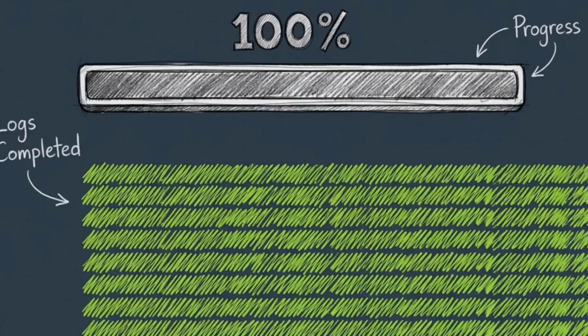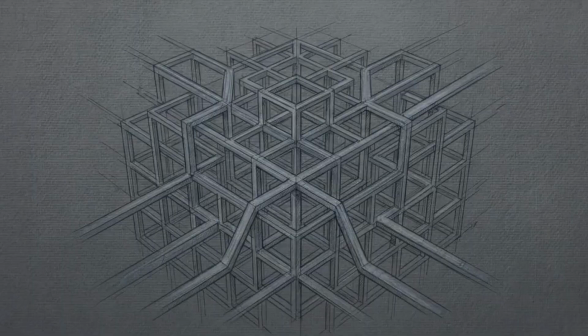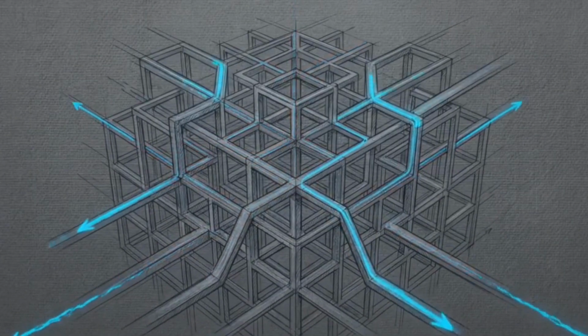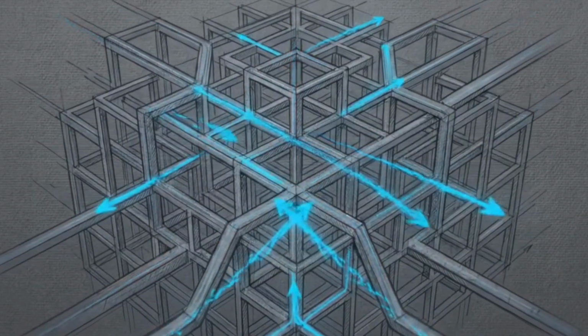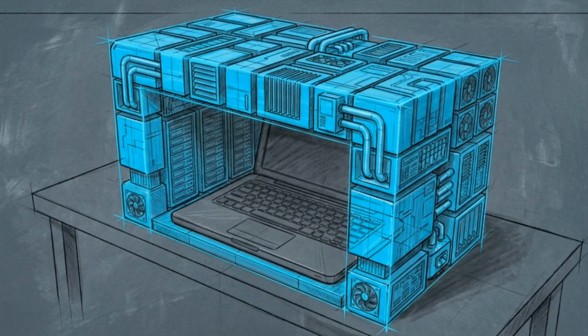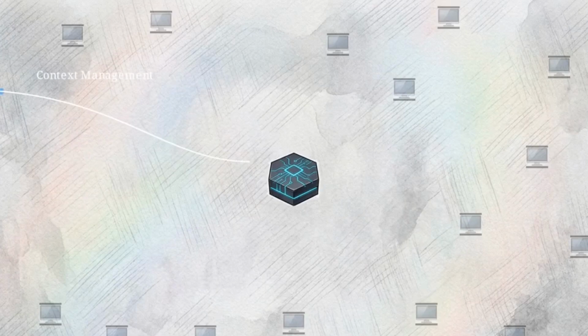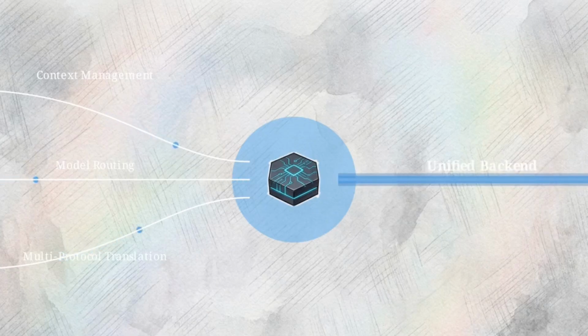Under Requirement 9, the agent finalizes its mandate, producing the installation logs, the recorded configuration states, and the environment variables for the user to review. The resulting architecture operates as a high-bandwidth gateway, processing massive throughput while enforcing uniform routing logic across every connected tool. OmniRoute operates as a highly intelligent, localized infrastructure layer, establishing a defensive buffer between the developer's machine and the chaos of the broader internet. Centralizing context management, model routing, and multi-protocol translation into a single controllable node eliminates the vast redundancies of maintaining separate client environments.